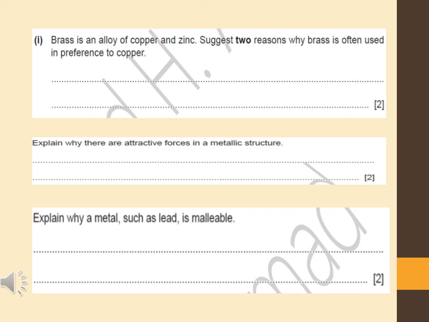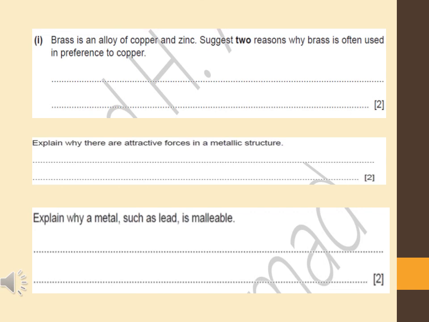Any properties which I have mentioned earlier in the topic, you can write down any two properties of the alloy. The next question is: explain why there are attractive forces in a metallic structure. As we have learned, in the metallic structure there are layers of positive ions, and between these layers there is a sea of electrons.